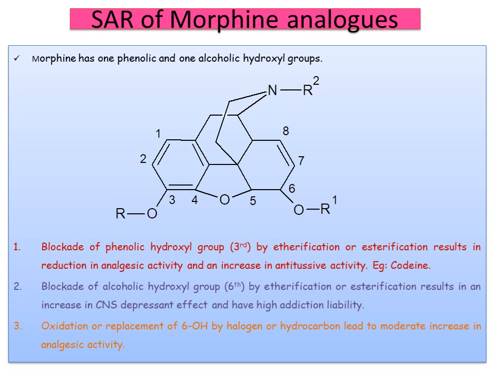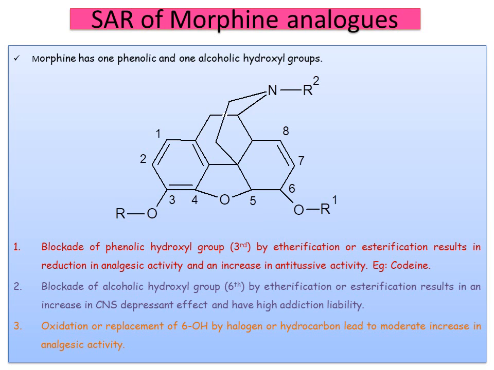At this third position, on this benzene ring there is one OH attached. We can name it, this is phenolic. At the third position, phenolic OH. At the sixth position, alcoholic OH. There is a presence of a double bond between the 7 and 8 carbon atoms. There is a presence of an epoxy bridge between the 4 and 5 carbon atoms. First we have to remember these modifications. Another one is this nitrogen atom.